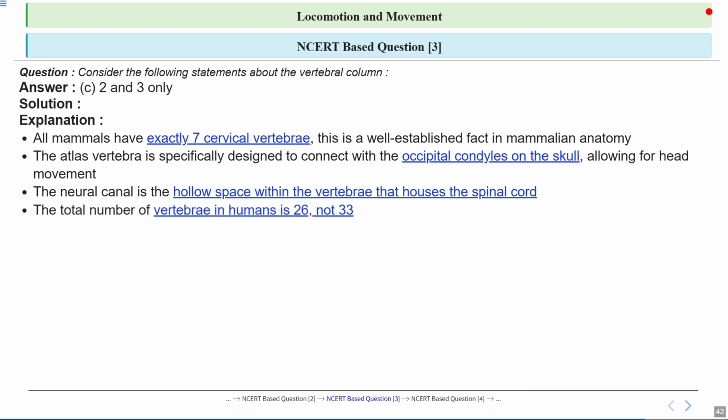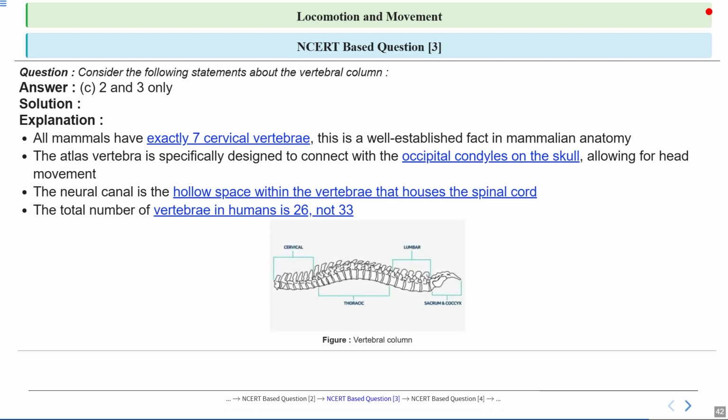Now statement 4, the total number of vertebrae in humans is 26, not 33. So only options 2 and 3 are correct. So you can see the picture of vertebra and the main regions.